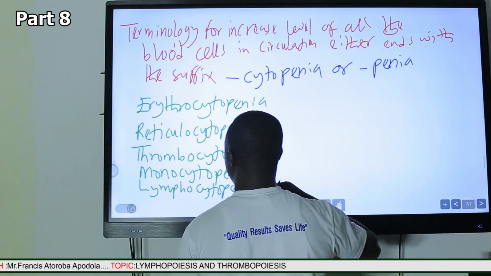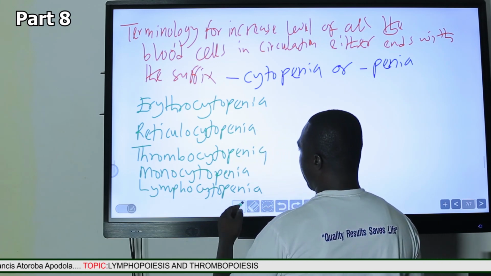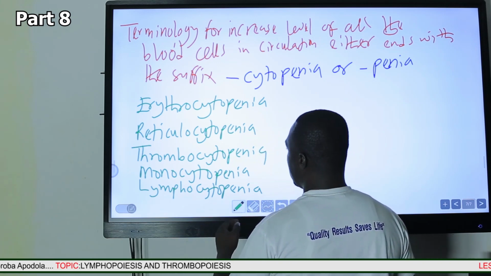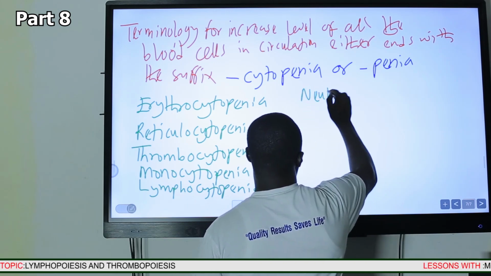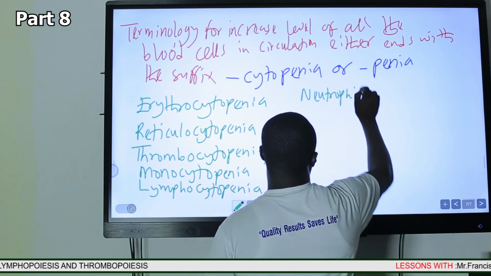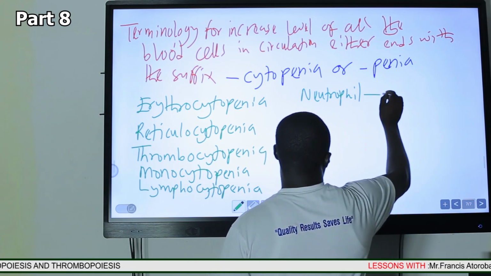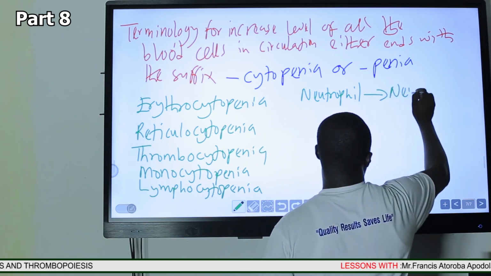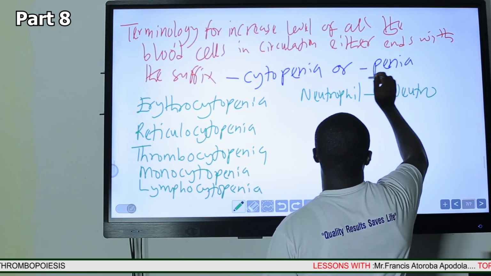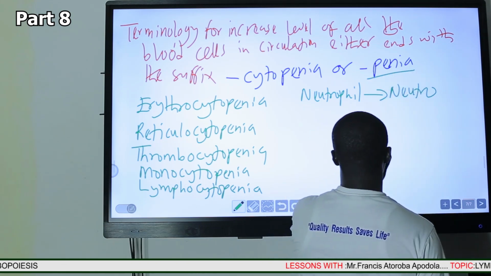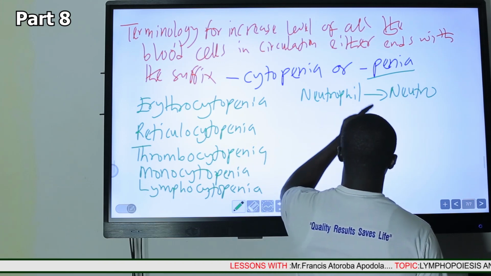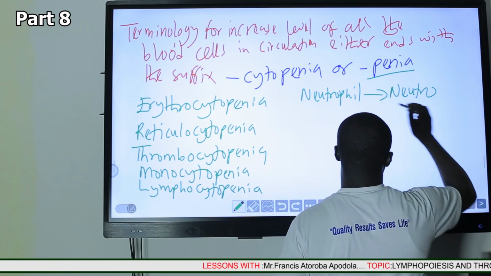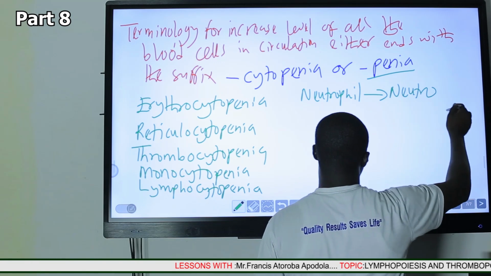And the decreased levels of neutrophil. Neutrophil is called neutro. So the rest of the cells, the cells that do not have cyte in them, the decreased level will pick the penia. And typically those cells are the granulocytes.